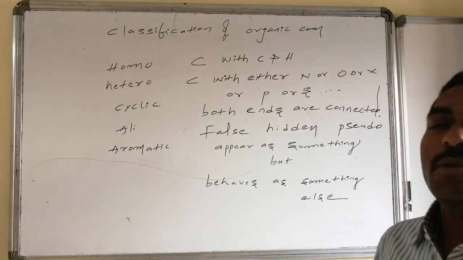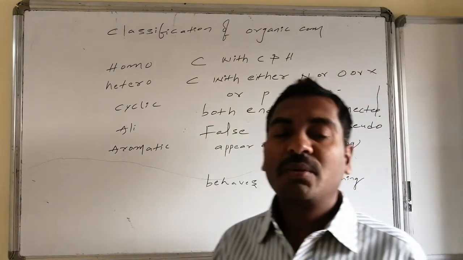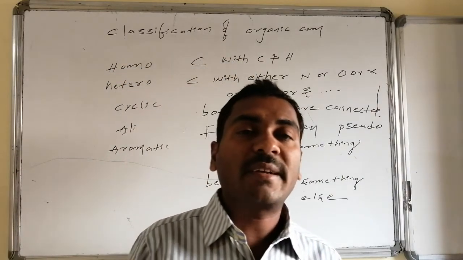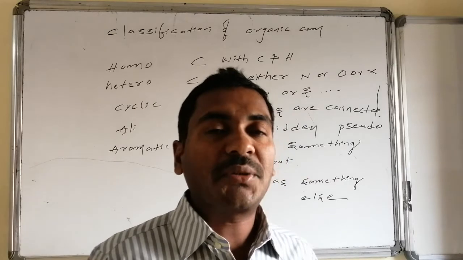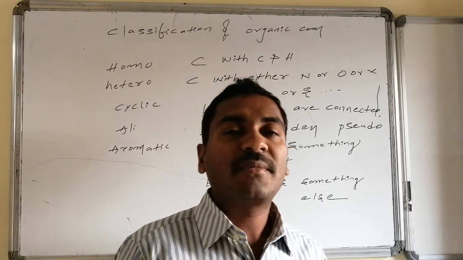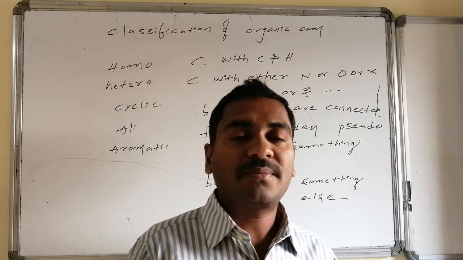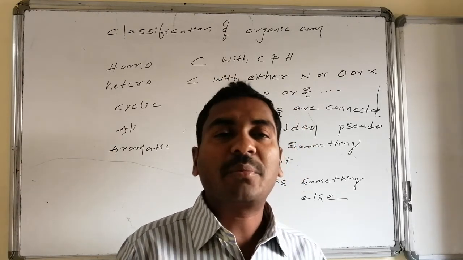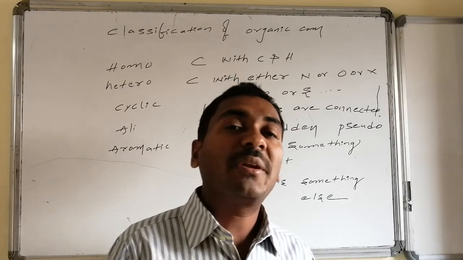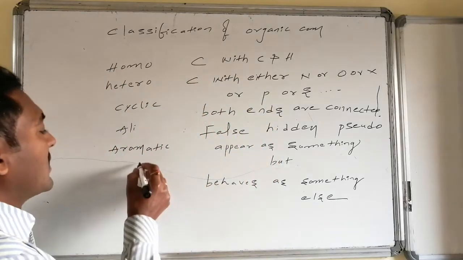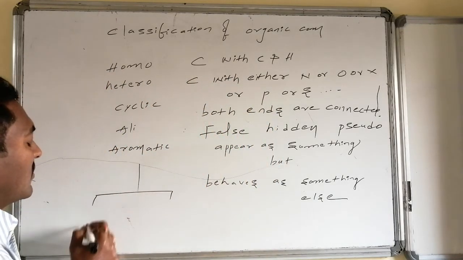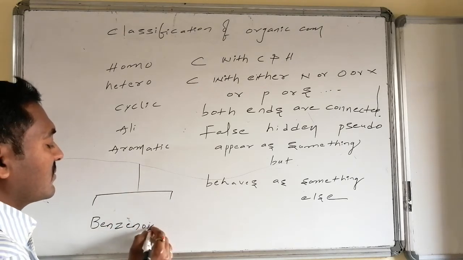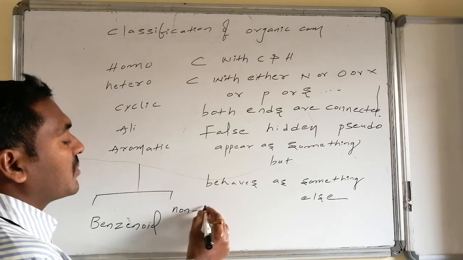The last one is aromatic, which is a special case. Due to holding of certain special conditions, a compound is said to be an aromatic compound. We will discuss what aromatic compounds are and what their nature is, how they are different from the remaining organic compounds, where they differ and how many varieties there are, and what their classifications are, like what are benzenoid compounds and what are non-benzenoid compounds.